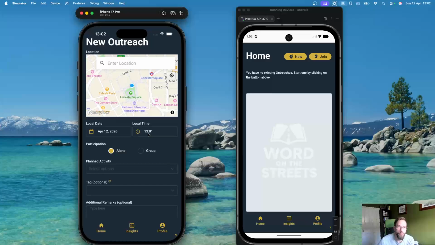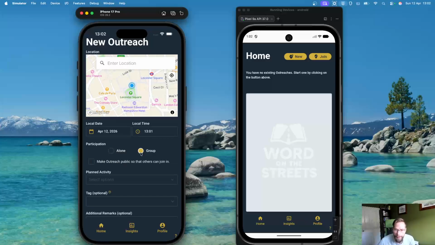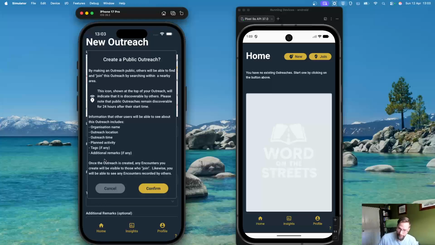Local time now is 1:01, April the 12th. I will say this is going to be a group outreach, which is quite important. All public outreaches have to be group outreaches. If you do select alone, you will not have the feature to make a public outreach. So I will create here a group. And that allows another option to show up, and that is the checkbox to make the outreach public so that others can join in. So we're going to go ahead and click that. We do get a pop-up just to confirm what is about to happen, and that is the explanation.